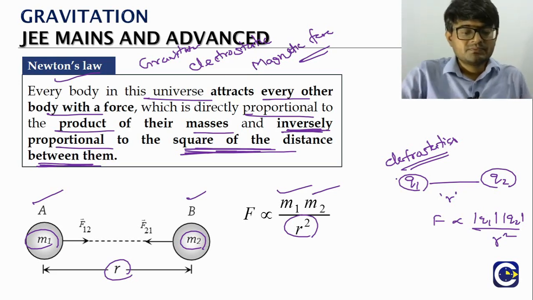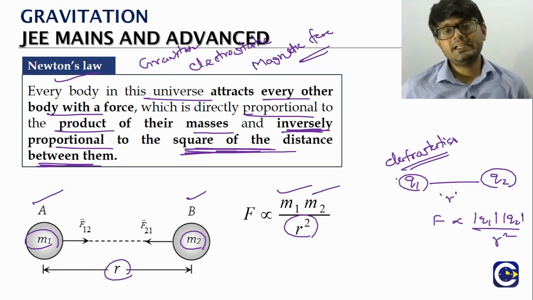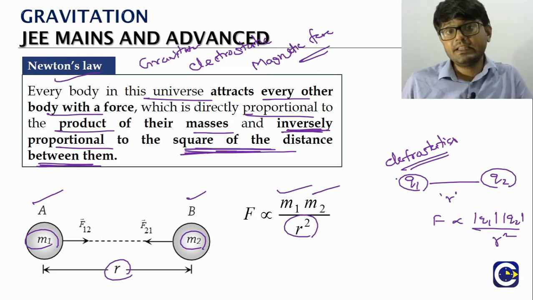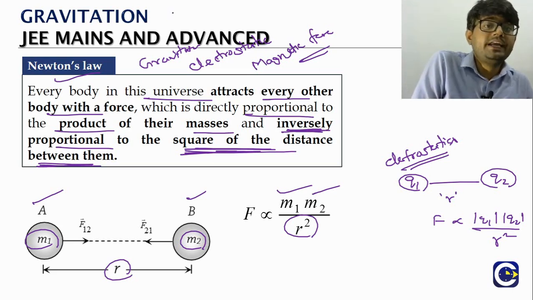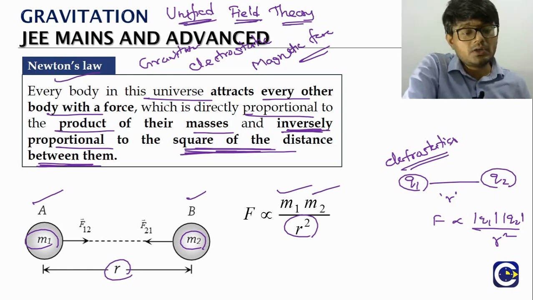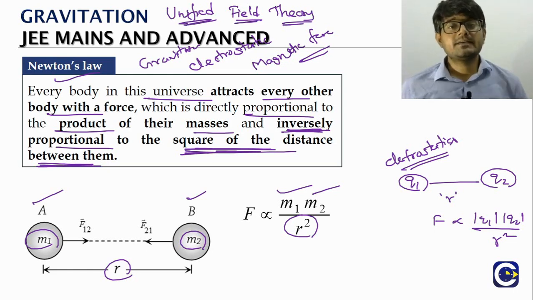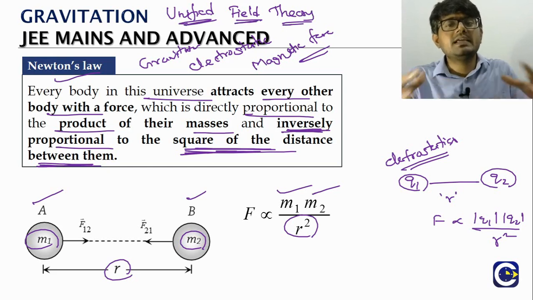In fact, this similarity between these force relations is what has given the idea of unified field theory. If you are interested, you can go and read about it. The unified field theory talks about how these three fields can be merged into one single expression.